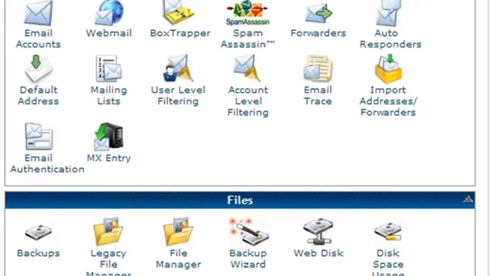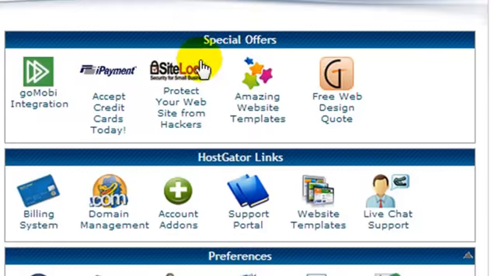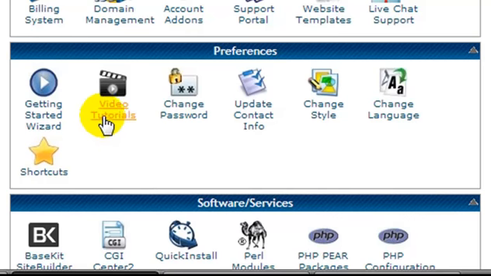Now inside here, there are tons of different features and tools. Special offers, that's just garbage. You can ignore all that. HostGator links, you can quickly click to go to live chat, etc. Here we have a whole bunch of video tutorials, but I don't really want to get into what's inside the control panel because I will be creating some other videos on the features inside your control panel. For example, I'm going to be showing you how to set up your own email, email@mydomain.com, and showing you how you can send and receive email from your Gmail account, etc.